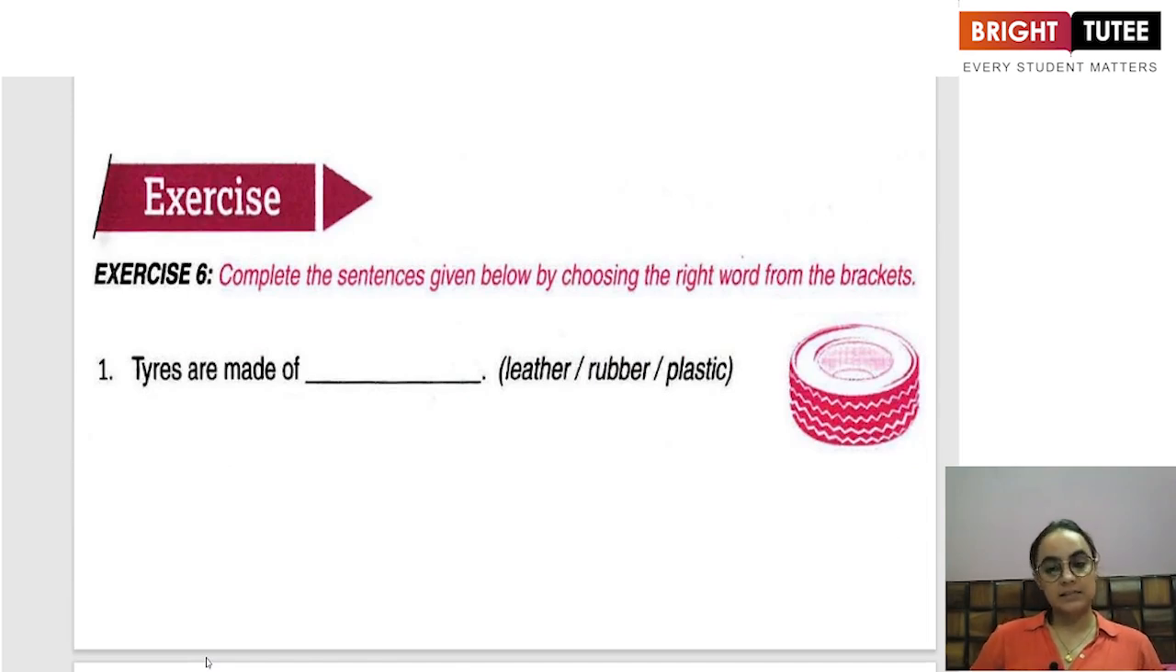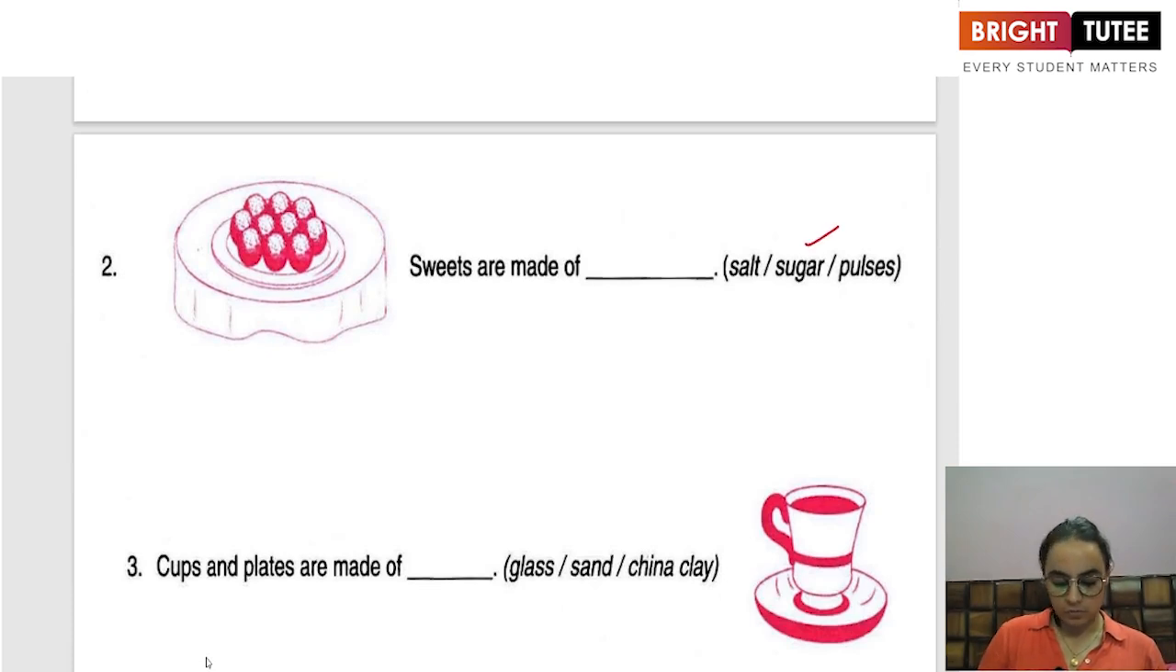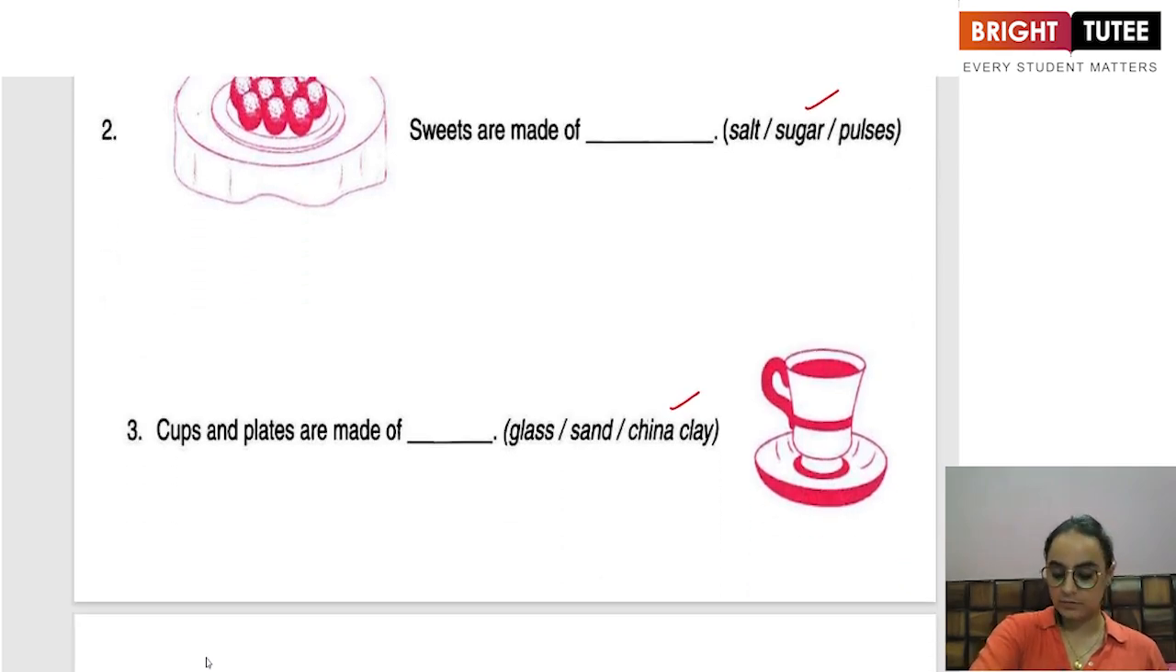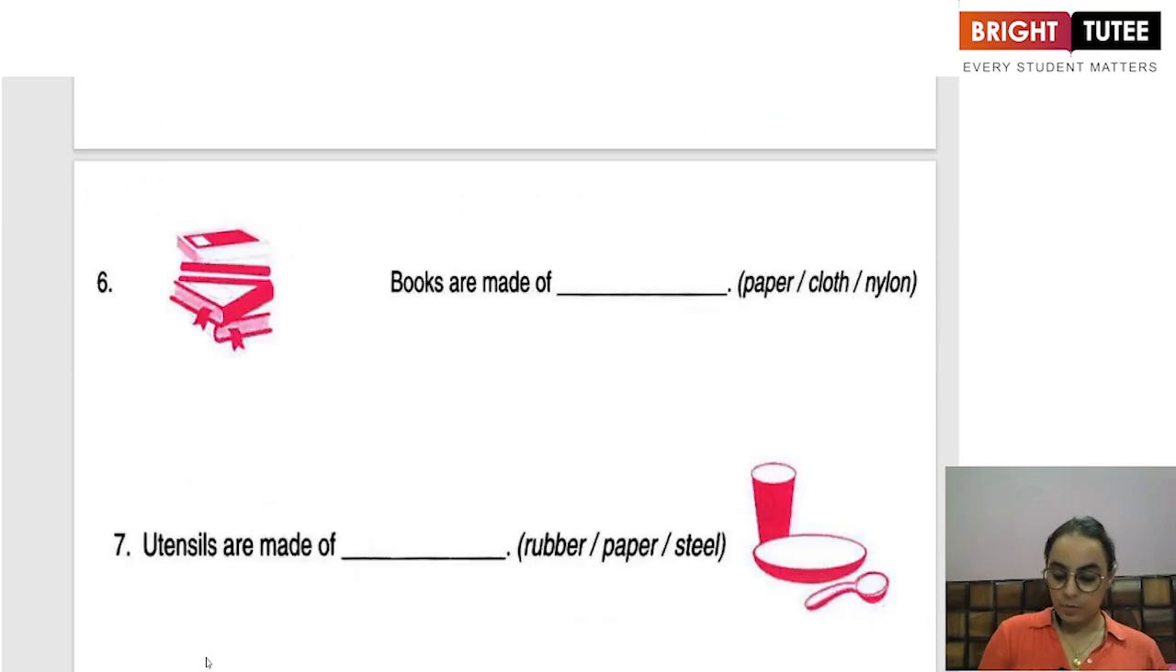Complete the sentences given below by choosing the right word from the bracket. In the bracket, we are given a few words. We have to choose the correct one. Tires are made of rubber. That is the material for a tire. Sweets are made of sugar. Cups and plates are made of china clay. Glasses are made of glass, blankets are made of wool, books are made of paper, utensils are made of steel. So this is what a material noun is.